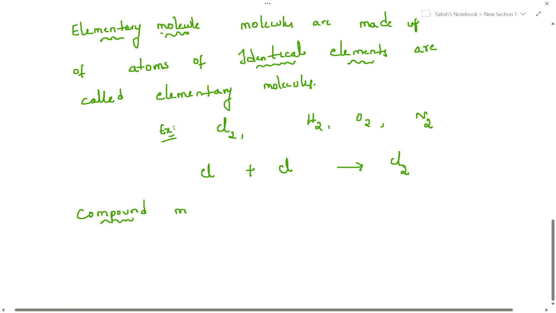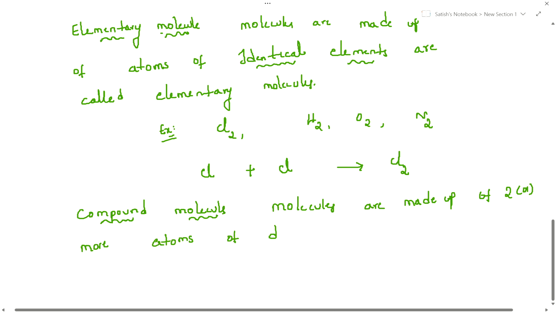Yes, here people are confusing. Compound molecule. So, anyone have idea? See, I am writing here. Compound molecules are made up of two or more atoms of different elements. There what we have learned, same. Here what I am writing, different elements. Yes, catch this point. Different elements are called compound molecules.